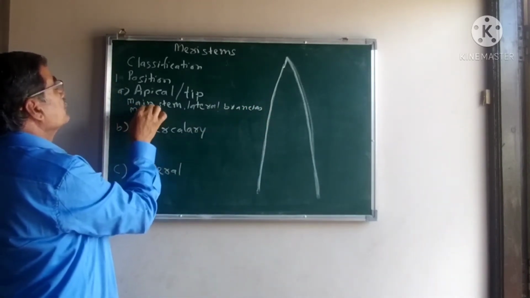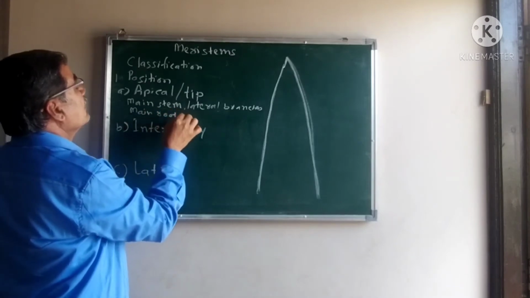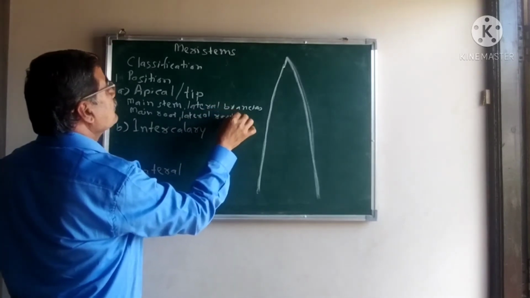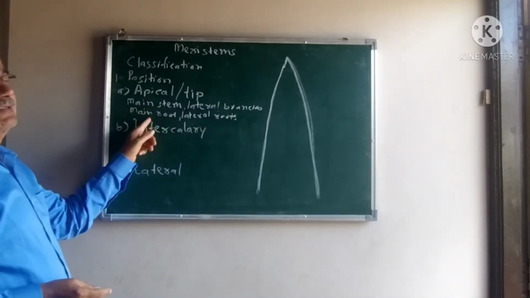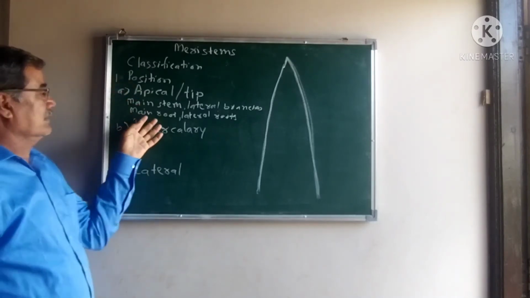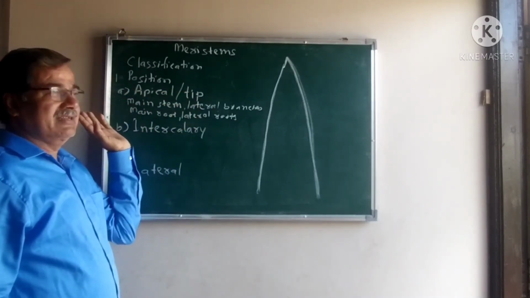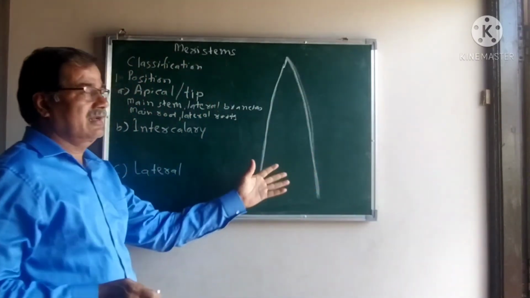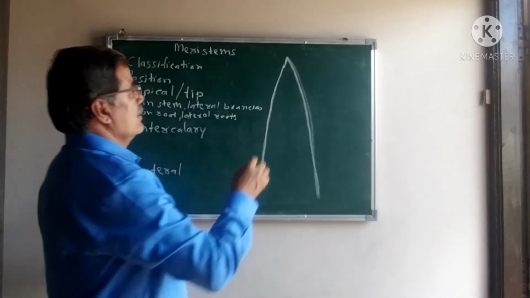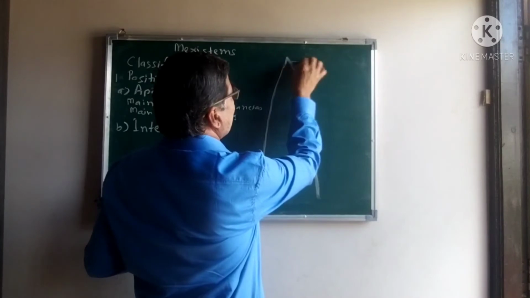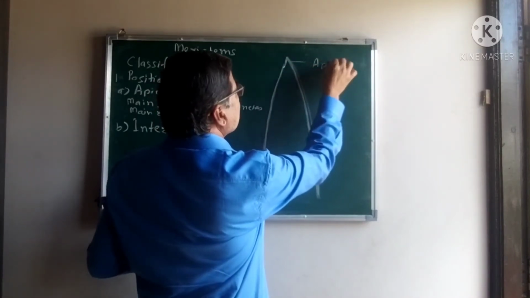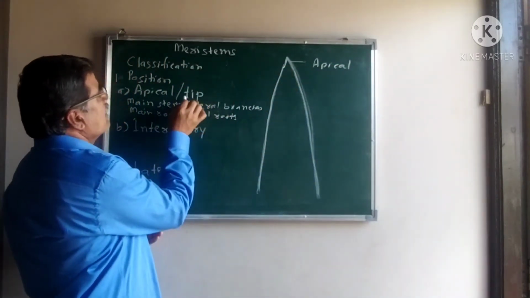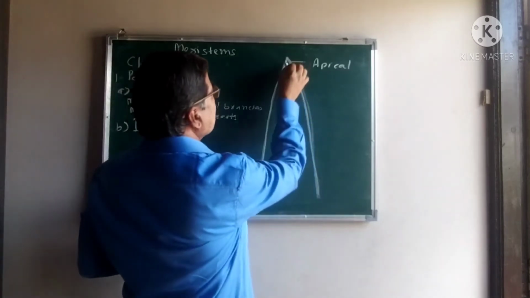Main root as well as the lateral roots, at their tips or apex or terminal region, the apical meristem is present. Here one single lateral branch is considered, and this is the apex region of the lateral branch, the tip, the terminal region.